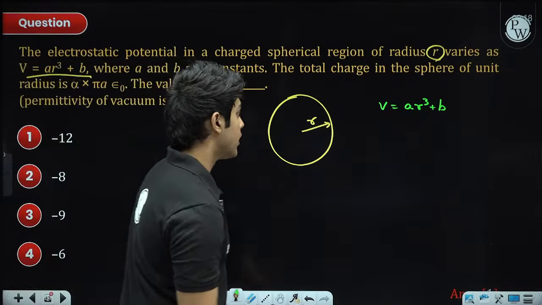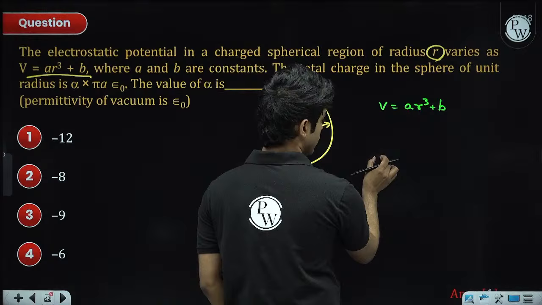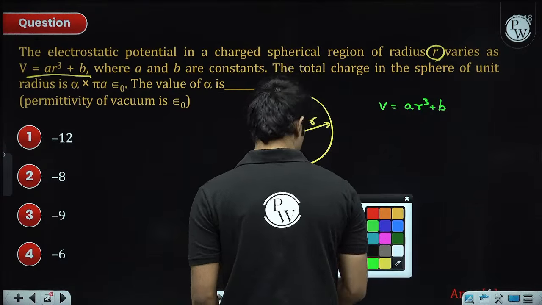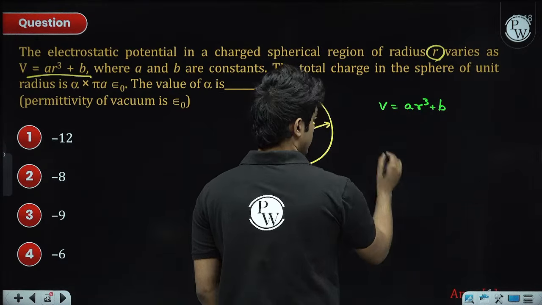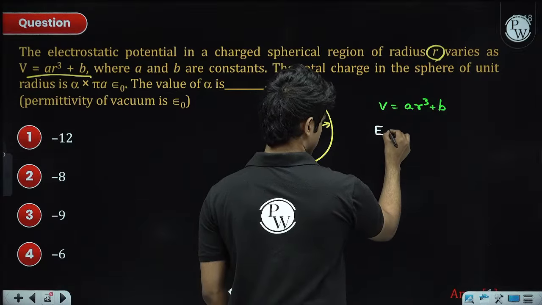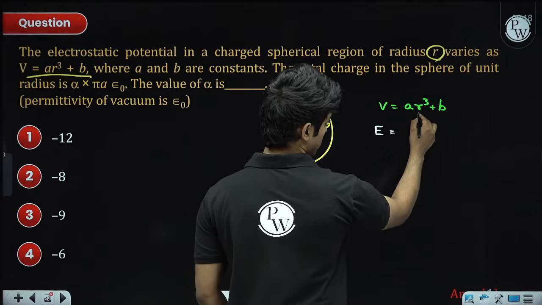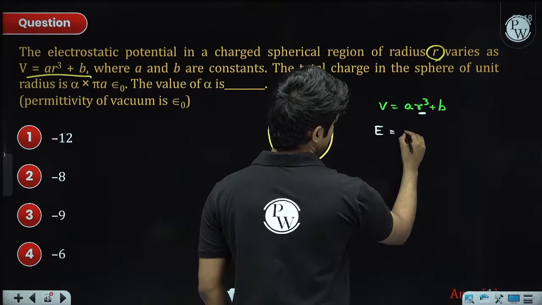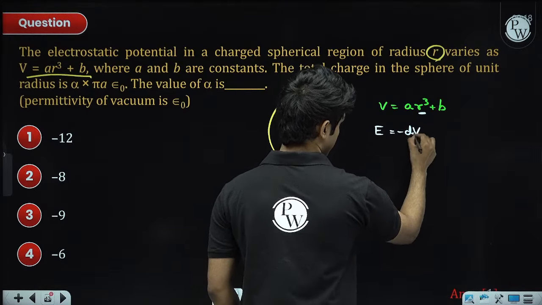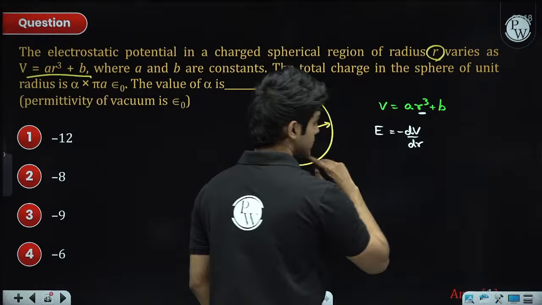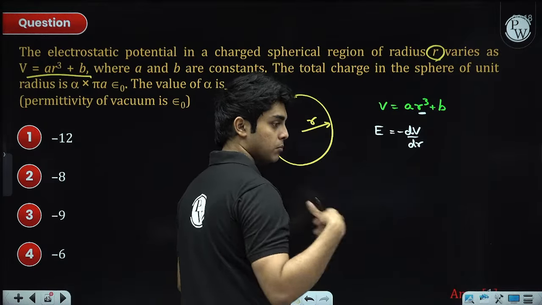So firstly, if I am given the potential, the way to find the electric field, so in this case the electric field will be firstly radial, because the potential only depends on r. So this is given to us by minus dV by dr. Okay, similar to finding the force from the potential energy function.